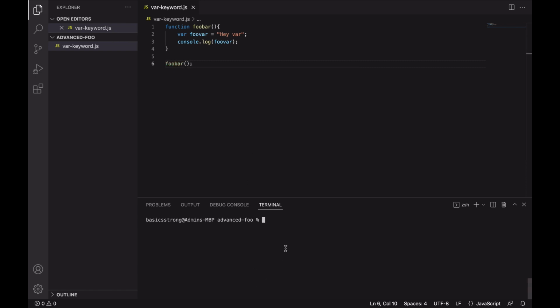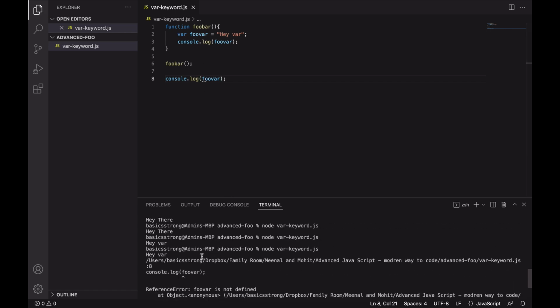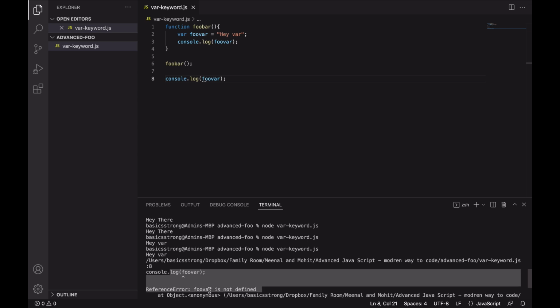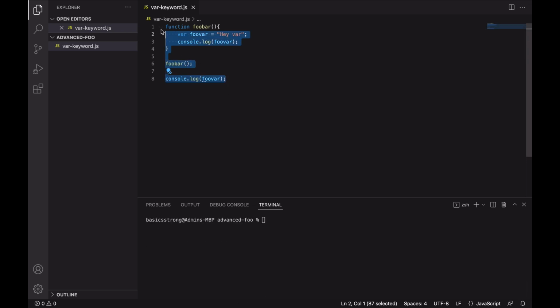Now if I run this code, node var keyword, I see that yes, I am able to access this foovar because it is accessible inside the function scope for that particular function. Now if I try to print this foovar or try to access this foovar outside of the function, I get an error. It says foovar is not defined, which is quite normal, which is the expected behavior because I don't mean to access this foovar outside of that function because I've created that var inside of that function, right?